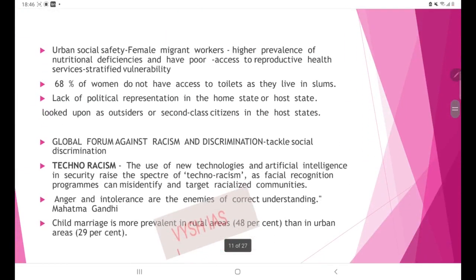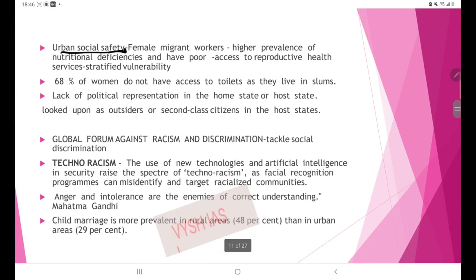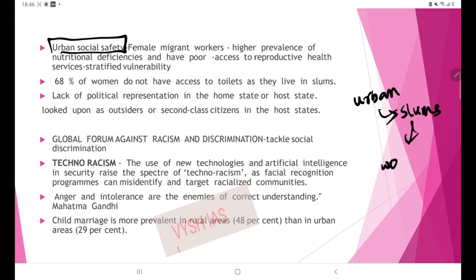Then next is a term called urban social safety. So what is urban social safety? Although we think that urban lifestyle gets more services, actually they are not getting as many services. They are also facing problems, like slums in urban areas. That is the worst face of urban poverty. And here I have given a data point: female migrant workers have higher nutritional deficiencies than their male counterparts, and they have poor access to reproductive health services like contraceptives, etc.